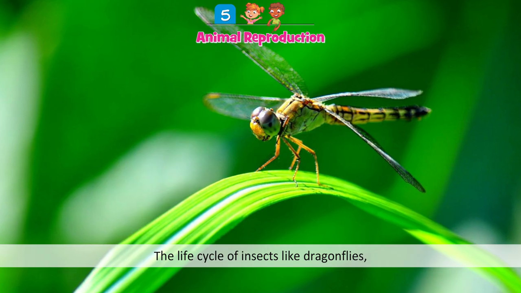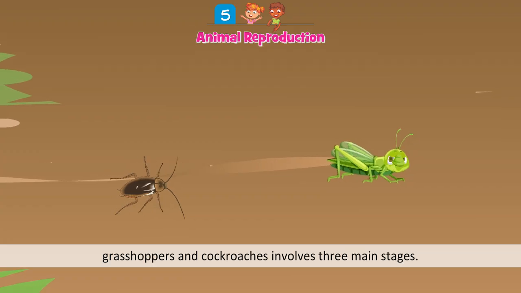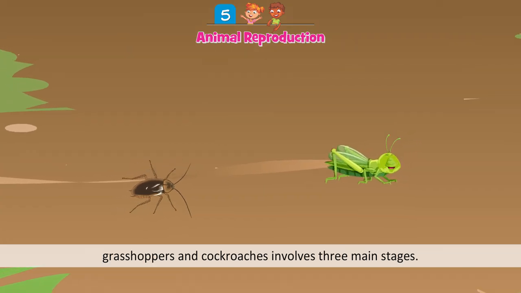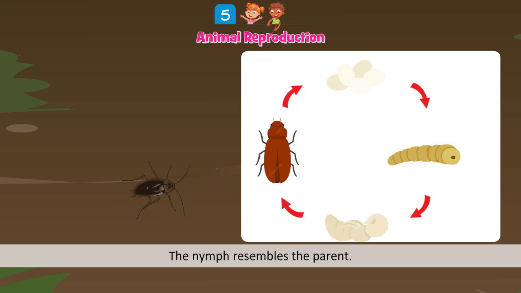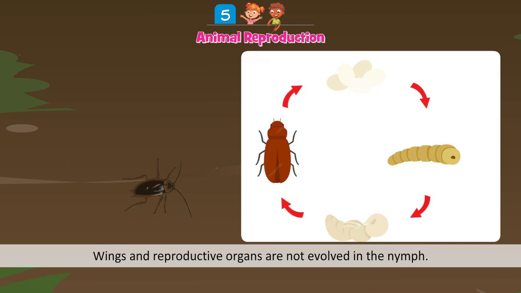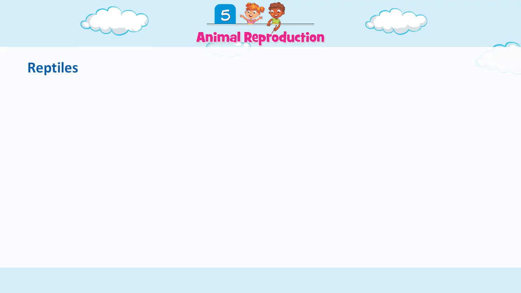Insects. The life cycle of insects like dragonflies, grasshoppers, and cockroaches involves three main stages. The tiny larvae that hatch from the eggs are called nymphs. The nymph resembles the parent. Wings and reproductive organs are not developed in the nymph. The nymph undergoes molting several times till it finally develops into an adult.